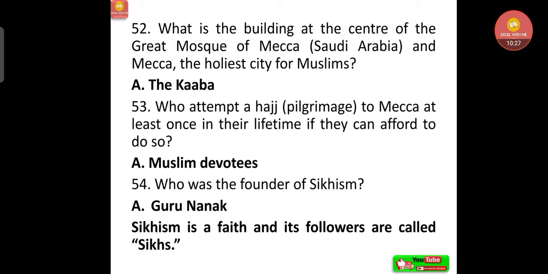Now, what is the building at the center of the great mosque of Mecca, in Saudi Arabia, the holiest city for Muslims? That is the Kaaba. Now, who attempt a Hajj, that is pilgrimage to Mecca at least once in their lifetime if they can afford to do so? That is Muslim devotees.